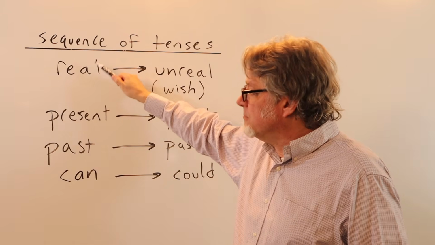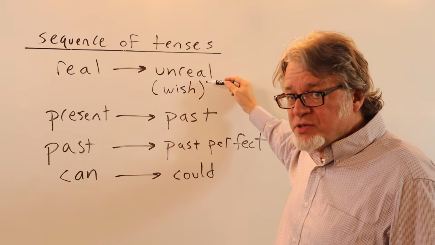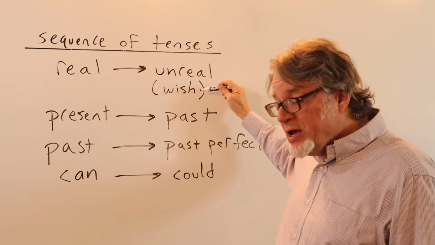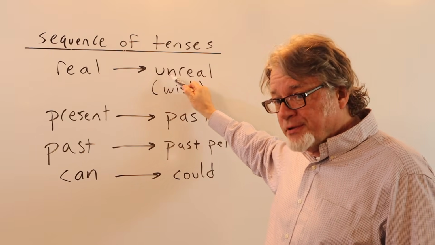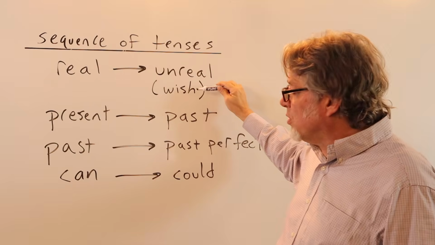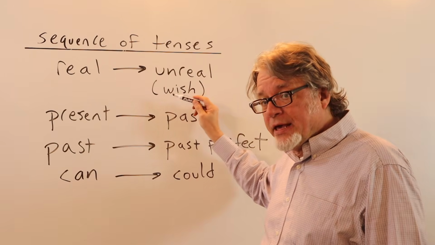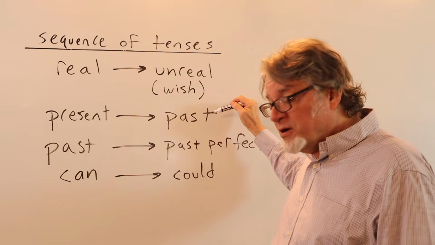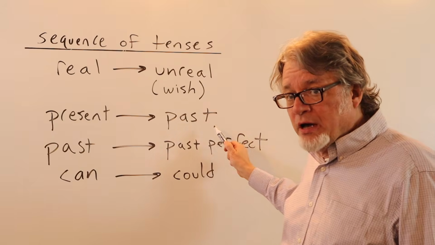When you use the word wish, you have to consider a sequence of tenses. Here are real situations, and then here are the situations that you wish were true. They're not true, they're unreal, but it's your wish that they were true. And in that case, you have to convert those verb tenses from one to another.